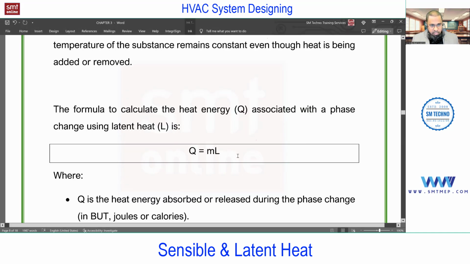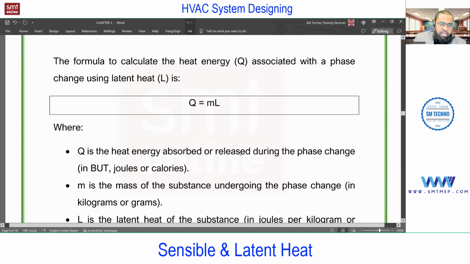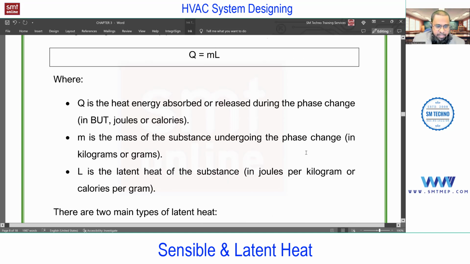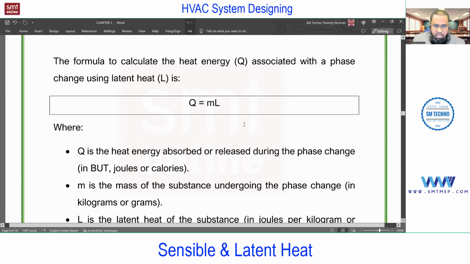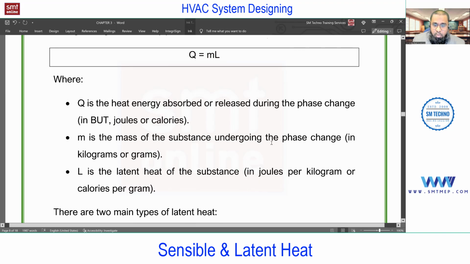So the same, you will find the formula for latent heat also. You see Q equal to mL, where Q is the latent heat, M is the mass, and L is the latent heat of the substance. This latent heat of the substance you'll get from the table, like 335 kilojoules per kg for ice. Similarly, for different substances you'll find this value, which we'll use at the time of load calculation. So just memorize this formula. On the application side, you'll find the modified formulas as per the source of heat gain.